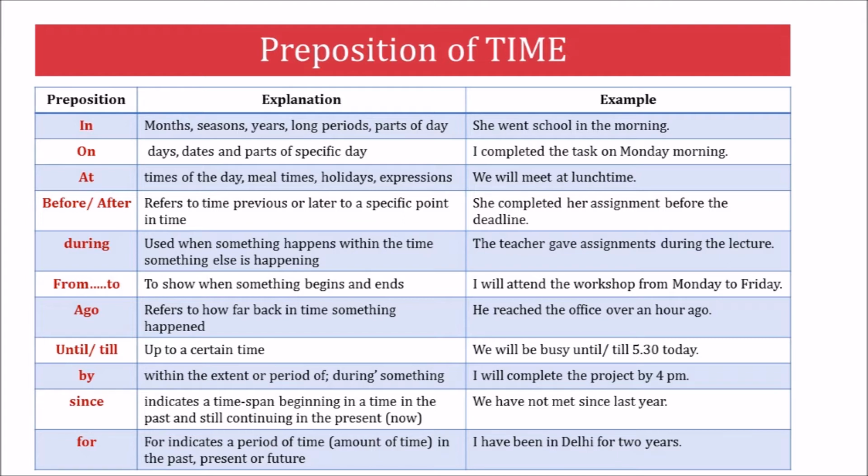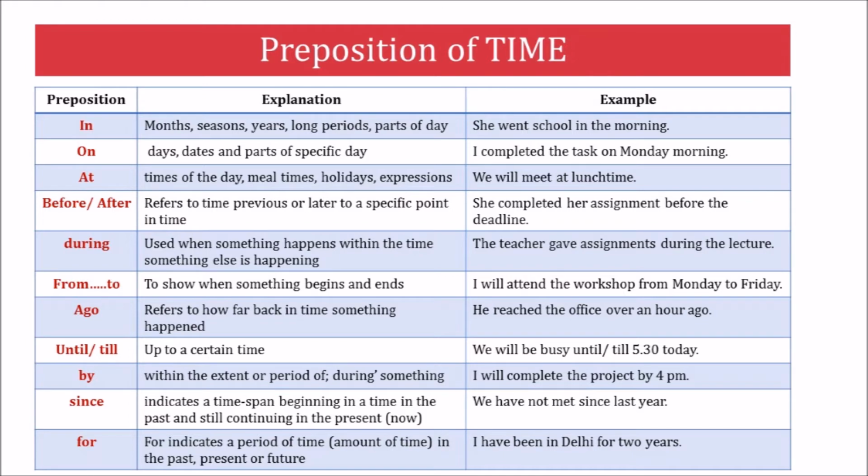Use the preposition before to talk about something that happens earlier than something else. Use the preposition after to talk about something that happens later than something else. Remember, the gerund form, the ing form of a verb, allows it to take and act like a noun. We use during to talk about something that happens within a particular period of time, to say when something takes place. We also use during to talk about something that happens within the same time as another event.